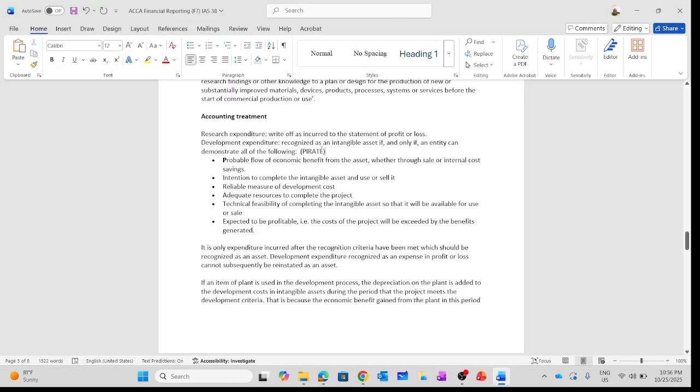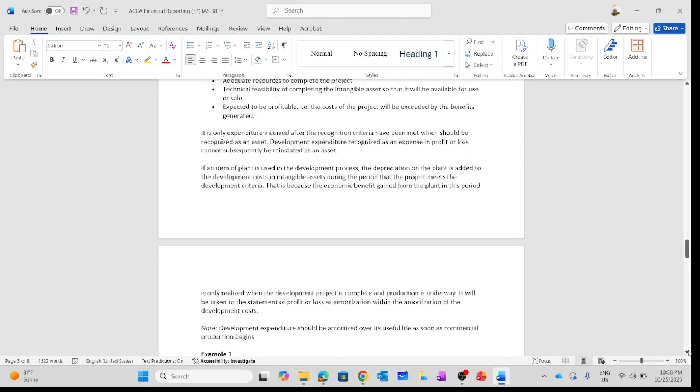We need to notice as well. Now, very important point: if an item of plant is used in the development process, the depreciation on the plant is added to the development cost in intangible assets during the period that the project meets the development criteria.